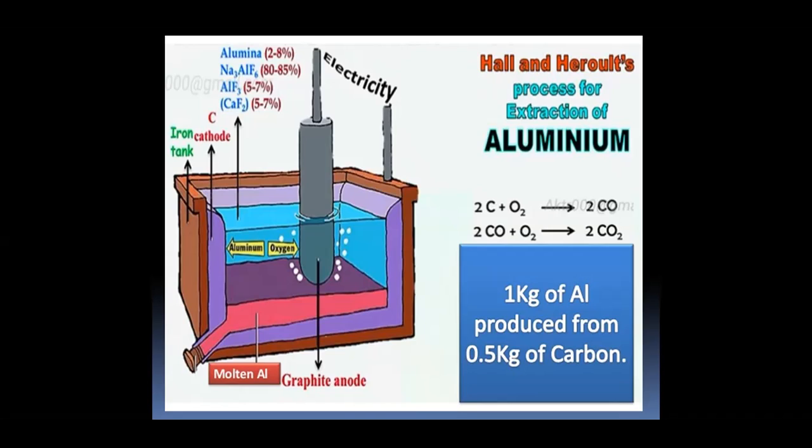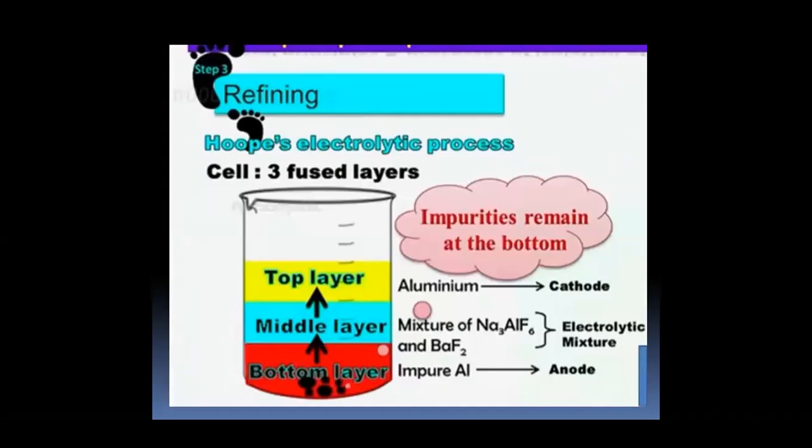Carbon plus oxygen gives carbon monoxide, and carbon monoxide plus oxygen can give carbon dioxide. And remember that 1 kg of aluminium can be produced from 0.5 kg of carbon. Refining is done by Hoope's electrolytic process. In this process, impurities remain at the bottom; pure aluminum acts as the cathode, a mixture of cryolite and barium fluoride acts as the electrolytic mixture, and impure aluminum is made the anode.